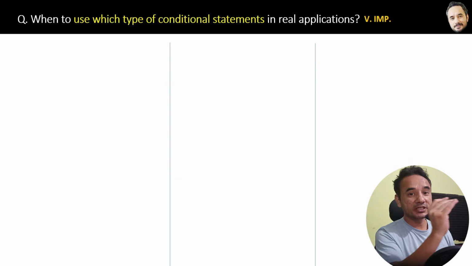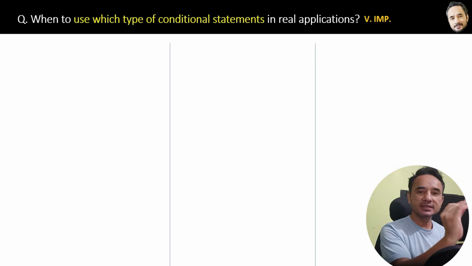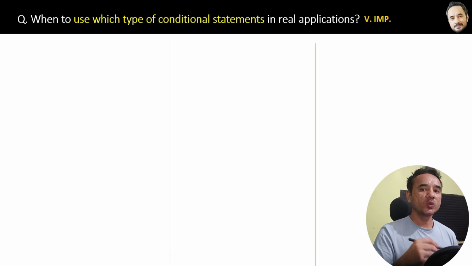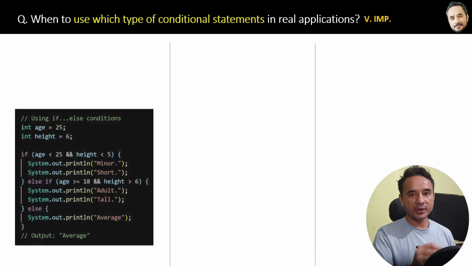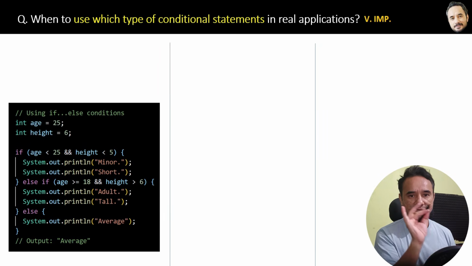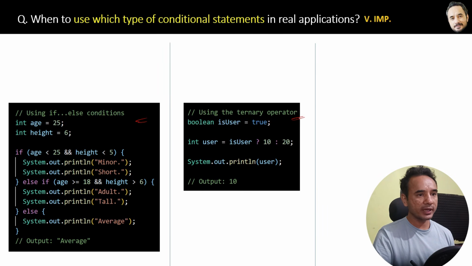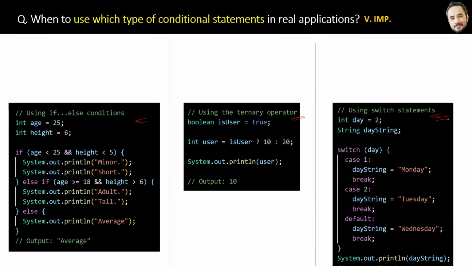When to use which type of conditional statement in a real world application? So this is actually a very important and very good interview question. How will you decide which conditional statement is good for you in your application, and at what moment? Okay, so here I will compare the code of all of them side by side. First we have the if else condition code here, then we have the ternary operator code here, and finally we have the switch statement code here.